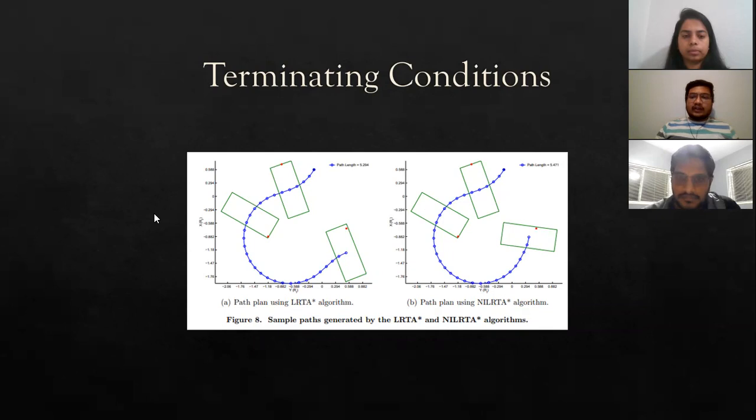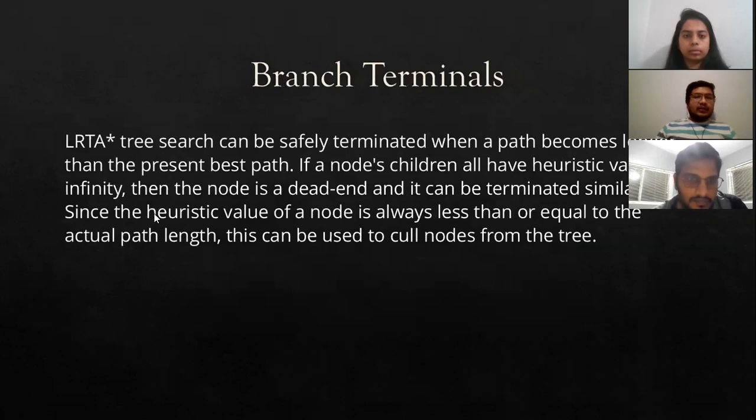Figure 8 shows the sample paths generated by the LRTA* and NILRTA* algorithms for the same test conditions. So in figure 8 here we can see the sample paths generated by the two algorithms. Next we are going to discuss the branch terminals.